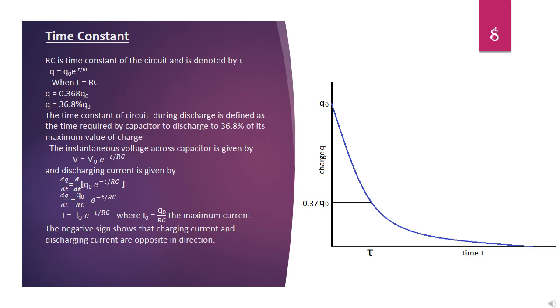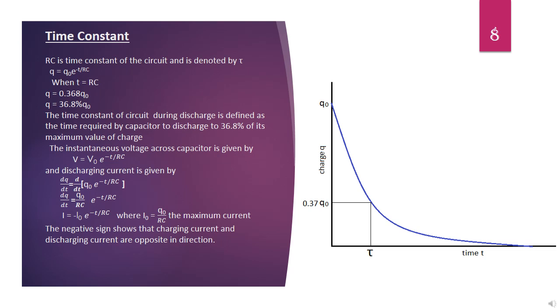From graph, it is seen that at t equals 0, charge is maximum, that is q naught, and it decreases with the time from maximum to 0. At a time t equals 5 tau, capacitor is completely discharged. The discharging current is given by differentiating the equation q equals q naught into e power minus t by RC, because I equals dq by dt.